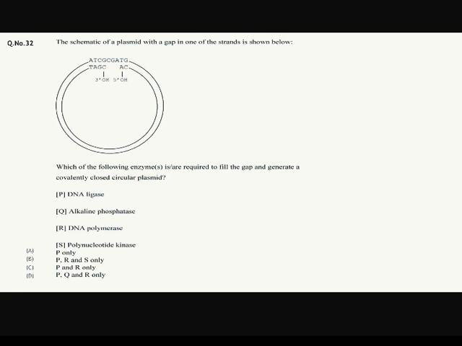A schematic of plasmid with a gap in one of the strands is shown below. Which of the following enzymes is required to fill the gap and generate a covalently closed circular plasmid? Okay, the first is DNA ligase, which is required. Second is alkaline phosphatase. It's not required because the OH group is present at 5'. Third is DNA polymerase, which is required, and the fourth is polynucleotide kinase, which is also required. So the answer should be option number B, P, R and S only.